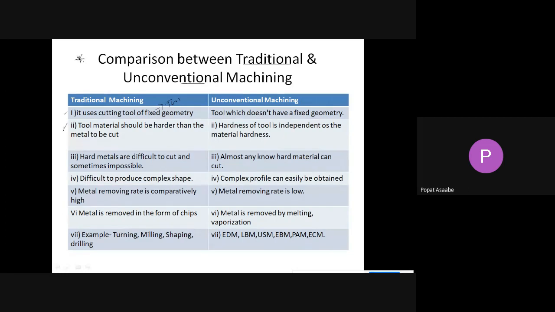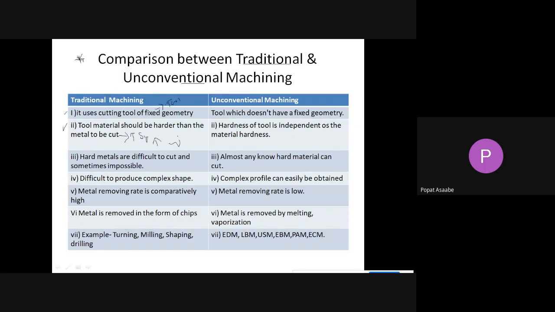The tool material should be harder than the metal to be cut. It means in traditional machining, whatever tool we are using, the material of that tool should be harder than the workpiece. That is the condition for traditional machining. For example, suppose we are using a single point cutting tool, the hardness of that tool should be more than your workpiece.